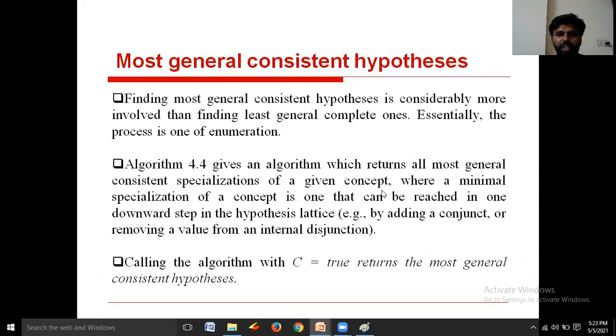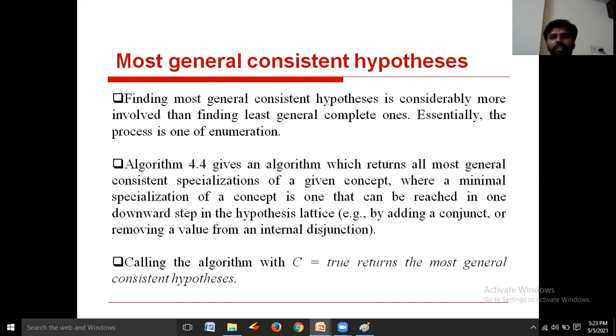Now coming to the next one, the most general consistent hypothesis. How to construct the most general consistent hypothesis? Finding the most general consistent hypothesis is considerably more involved than finding least general complete ones. See what we need to find? We need to find least general complete ones.